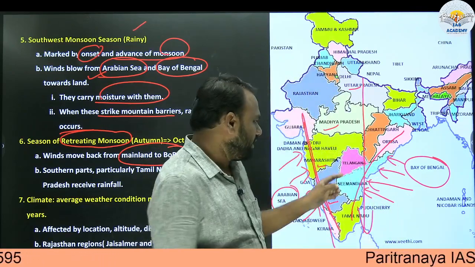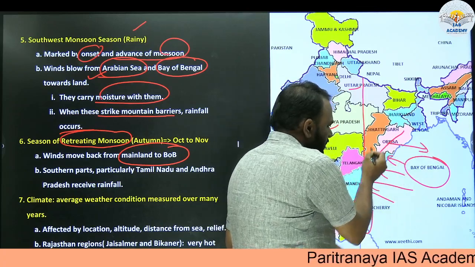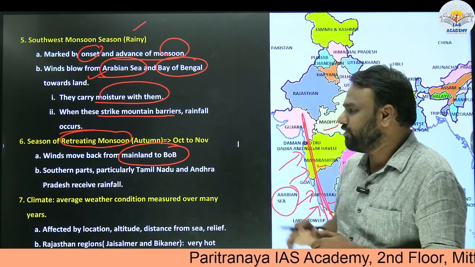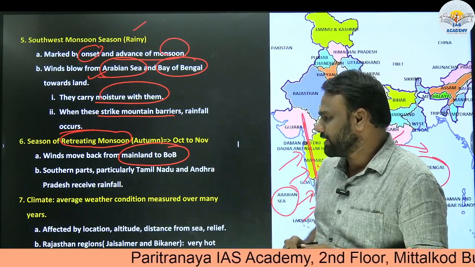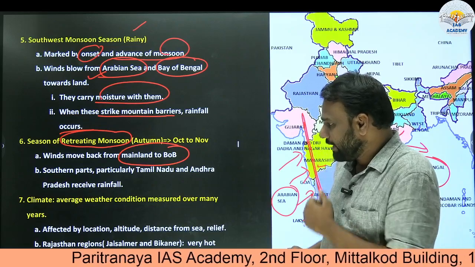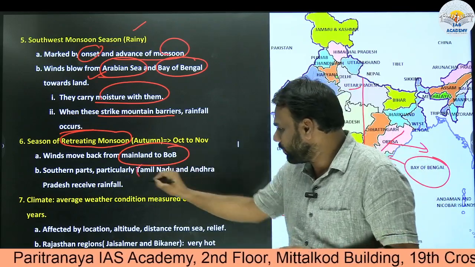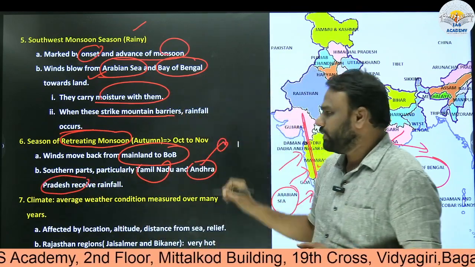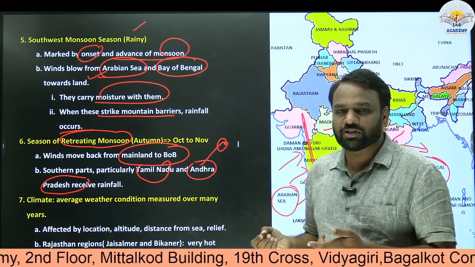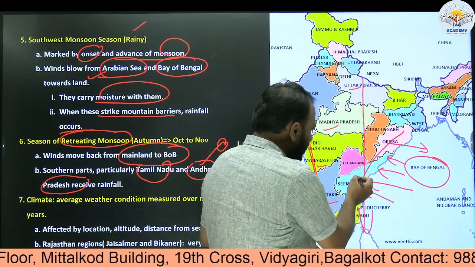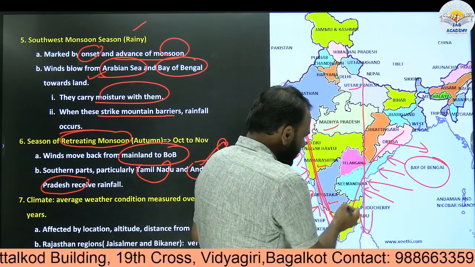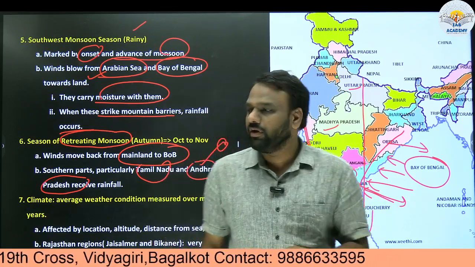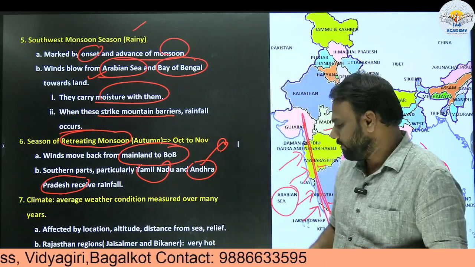Okay, so here they'll start moving back. So that season we call it as season of retreating monsoon, or we also refer to it as monsoon autumn season. Okay. Next, southern parts, particularly Tamil Nadu and Andhra Pradesh, receive rainfall. So this is a very important point to note. So during autumn season, which regions do receive rainfall? So generally Tamil Nadu and Andhra Pradesh. So they receive rainfall during retreating monsoon.